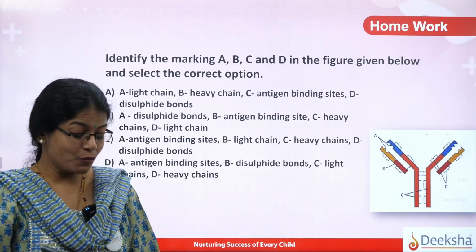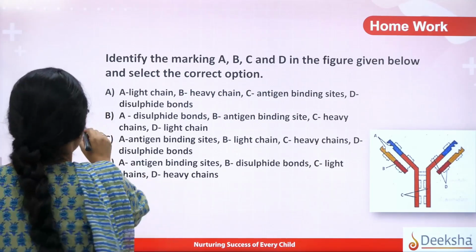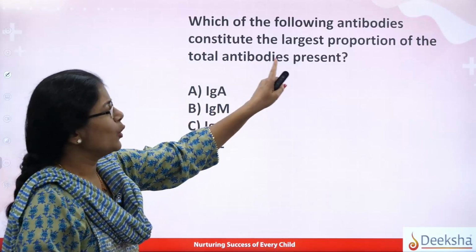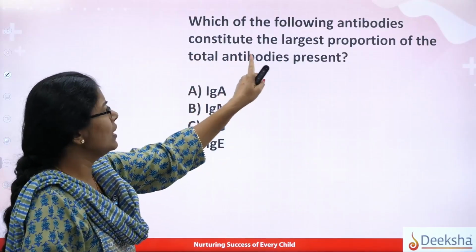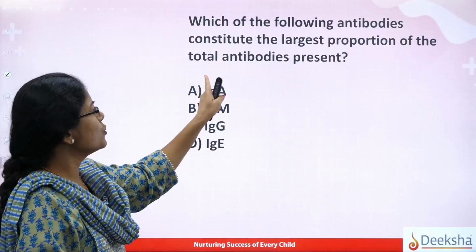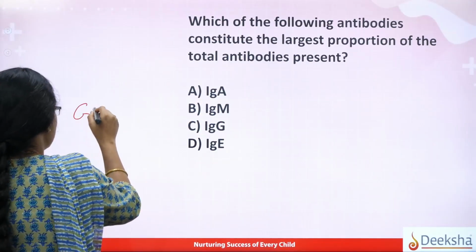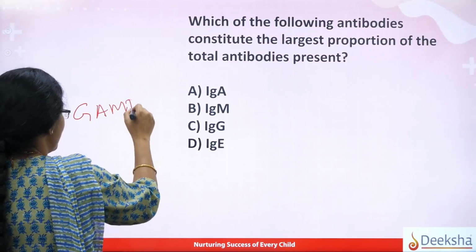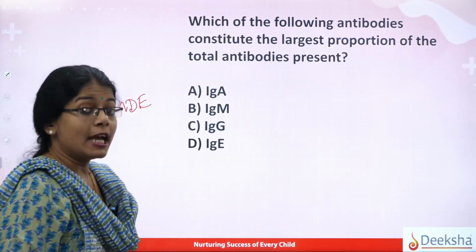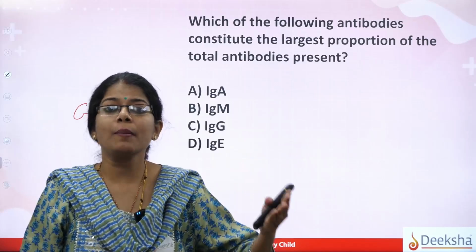Okay, now let us move on to the next question. Which of the following antibodies constitute the largest proportion of the total antibodies present? Yes, students, I want to tell you about something called GAMD. So what is GAMD? These are the different types of immunoglobulin.